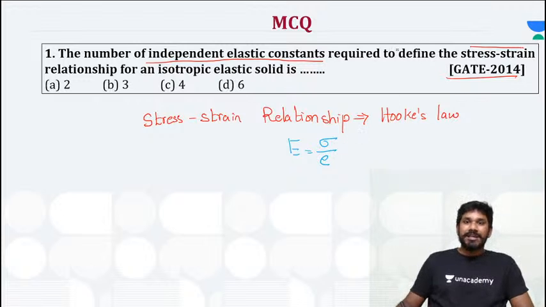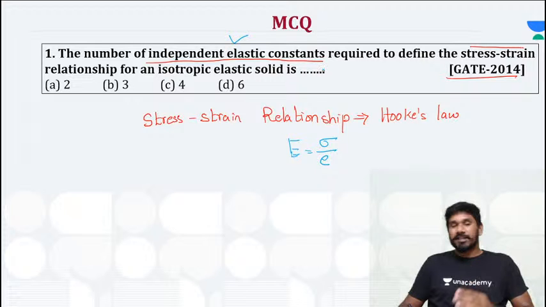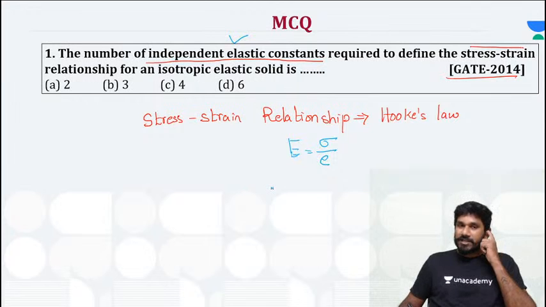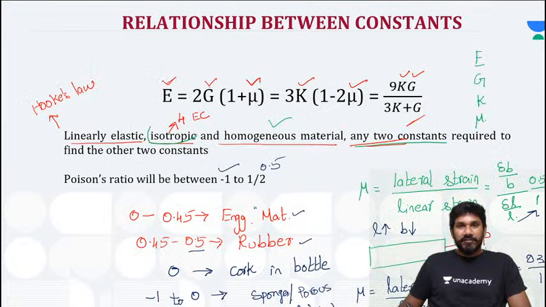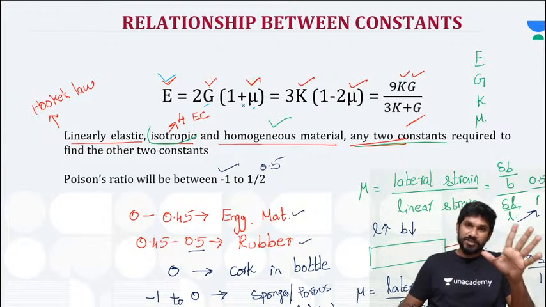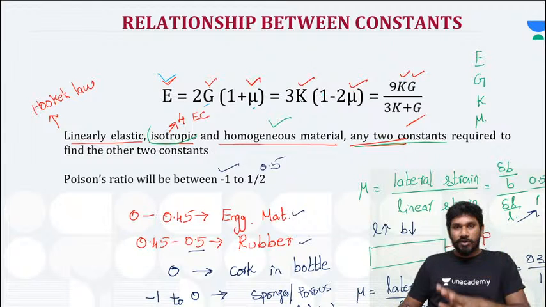So you have to determine or define the Young's modulus, that is the question. And to define Young's modulus, how many elastic constants are required, that is the question, right? According to this, we have already studied. If you need to know Young's modulus, either if you know rigidity modulus or Poisson's ratio, you can calculate Young's modulus, or if you know bulk modulus or Poisson's ratio, you can also calculate Young's modulus. And if you know bulk modulus and rigidity modulus, then also you can calculate the Young's modulus.